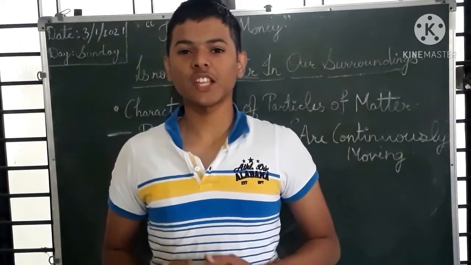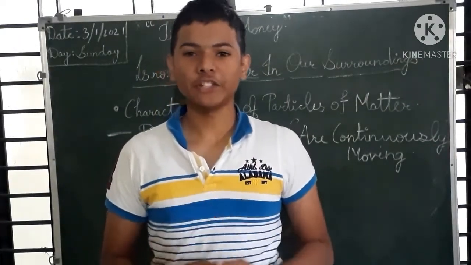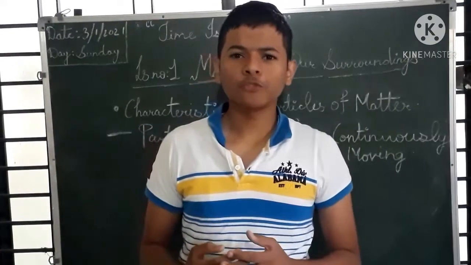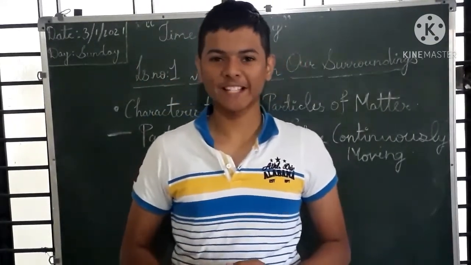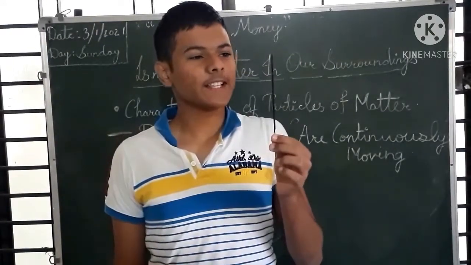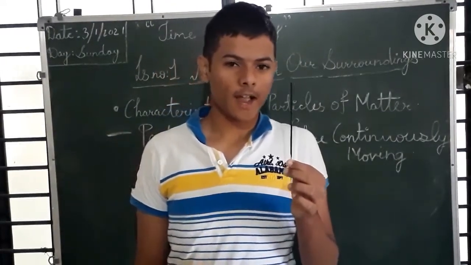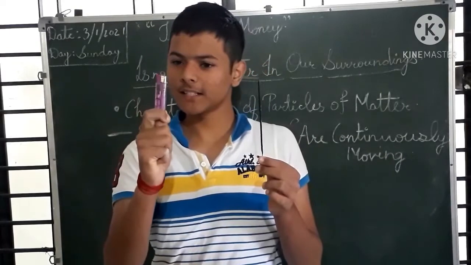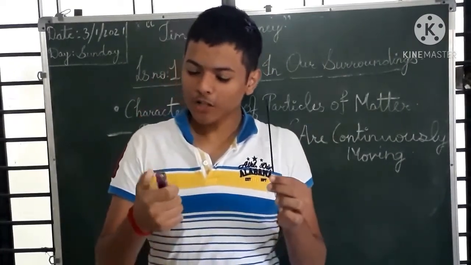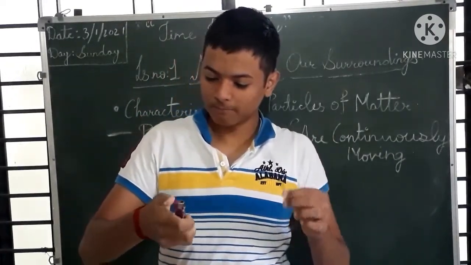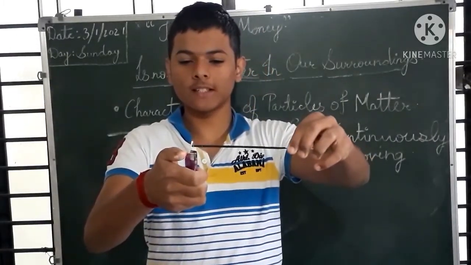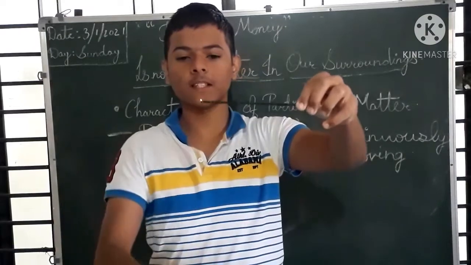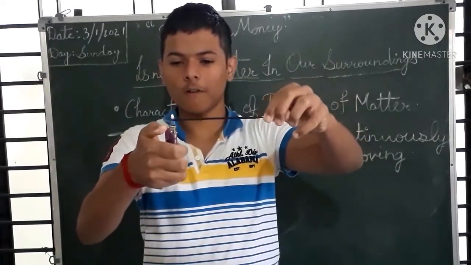The second characteristic is that particles of matter are continuously moving. So how can I prove that particles of matter are continuously moving? By performing another experiment. In my hand there is an incense stick, and in the other hand there is a lighter. So what I will do is light this incense stick with fire.